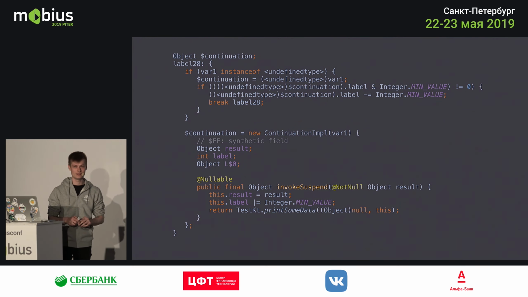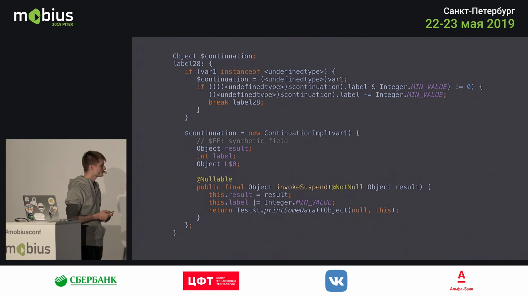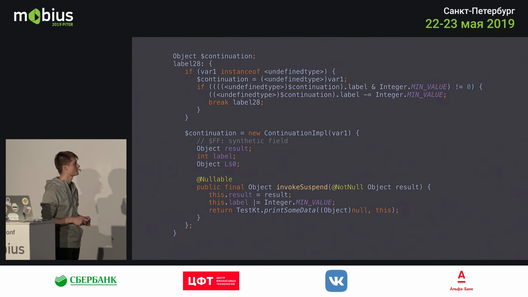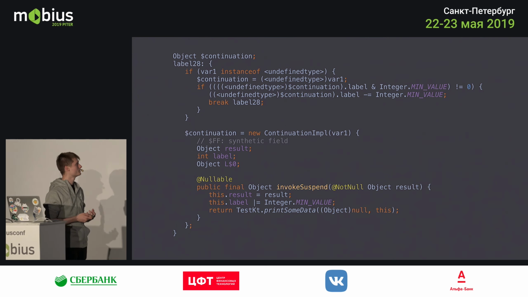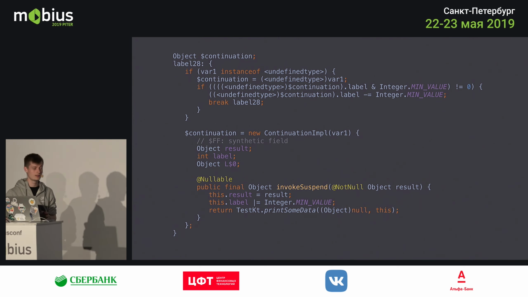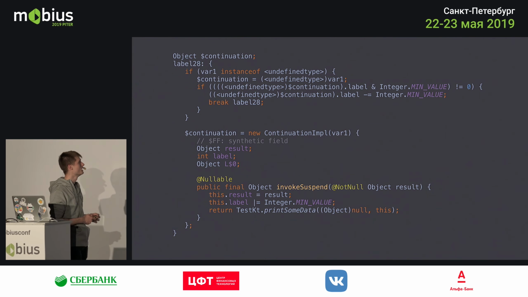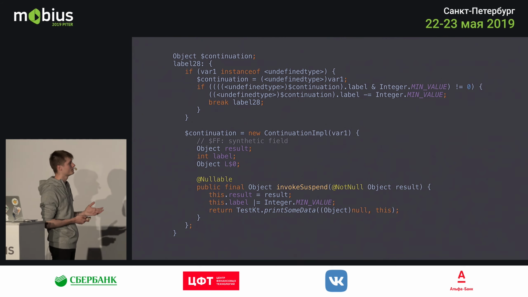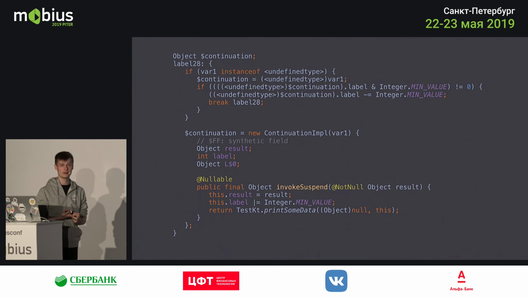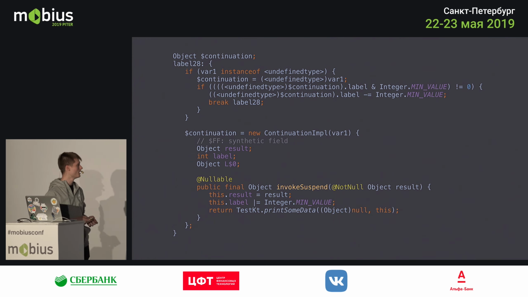What happens here is the method definition is the same as when I added the suspend modifier, but the code itself has changed quite drastically. So what it does here is it creates a new continuation object. It tries to see if it already exists, and if it does, it just assigns that continuation to this object. If not, it creates a new one. Within that continuation, we store the result of the function, and we store a label, which is used later on to check what happens in the code.